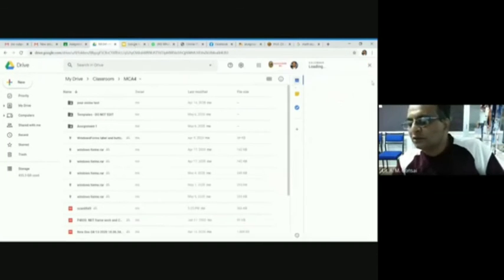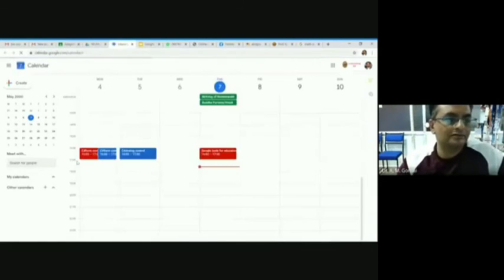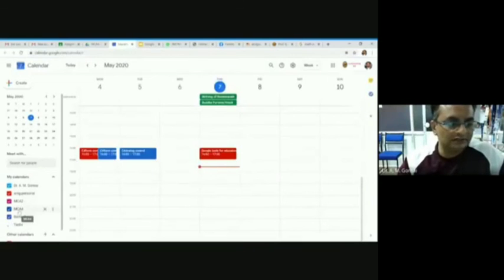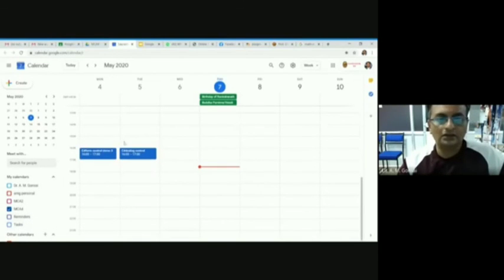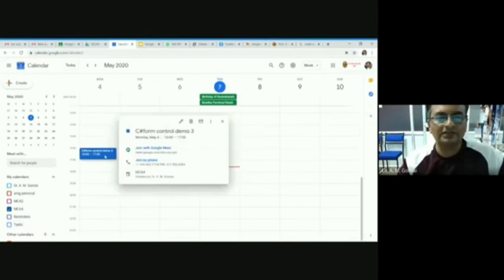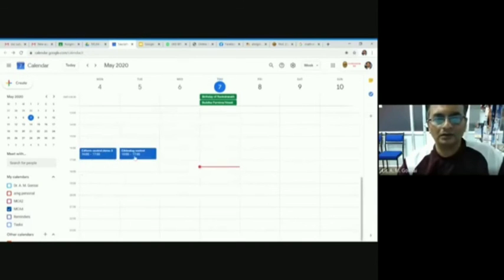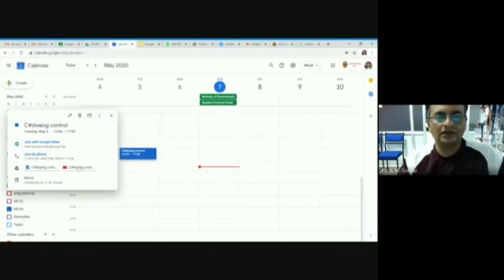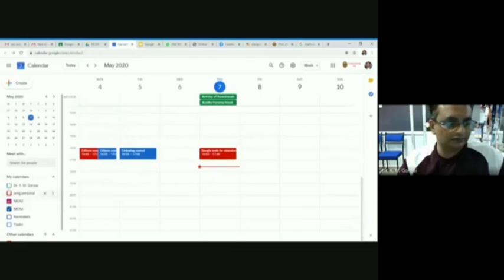You can put information in the calendar, see my calendar. So this is MCA 4. These are the calendar information for MCA 4. This is the recording of MCA 4.